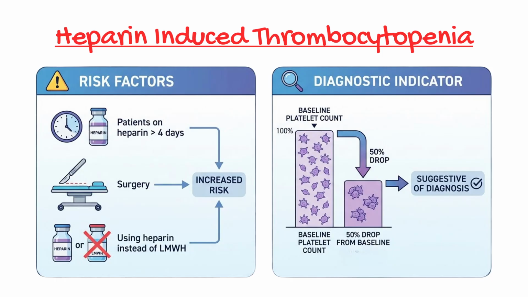Well, the gold standard for determining if a patient is having HIT is the ELISA for PF4 heparin antibodies, and this is a functional assay. It's a serotonin release assay. It's the gold standard. Now, it's a technically challenging test that requires special handling of platelets and radioisotopes, which limits its accessibility and increases turnaround times, meaning it takes time to do. And there's not that many places to do it.